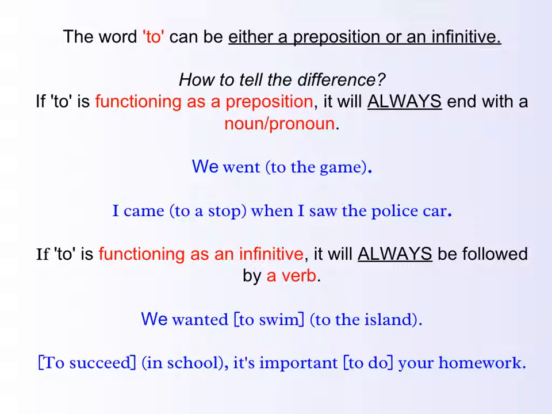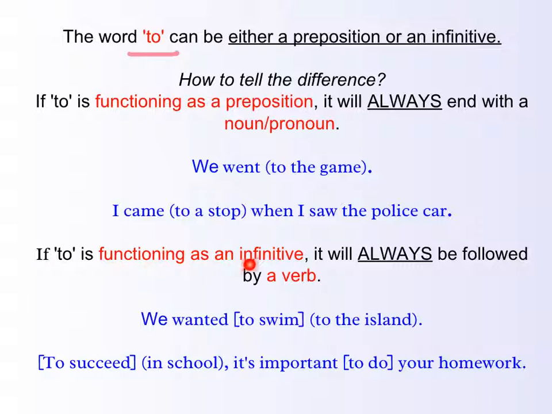The one that gets really tricky as we go along is the word to, because it can be either a preposition or what we call an infinitive. So how do we tell the difference? If to is functioning as a preposition, it will always end with a noun or a pronoun. We went to the game. Here's our object of the preposition. I came to a stop. Here's my object of the preposition when I saw the police car.